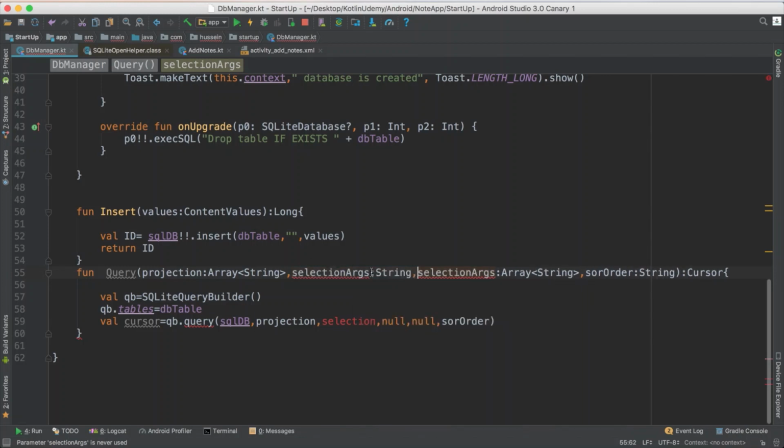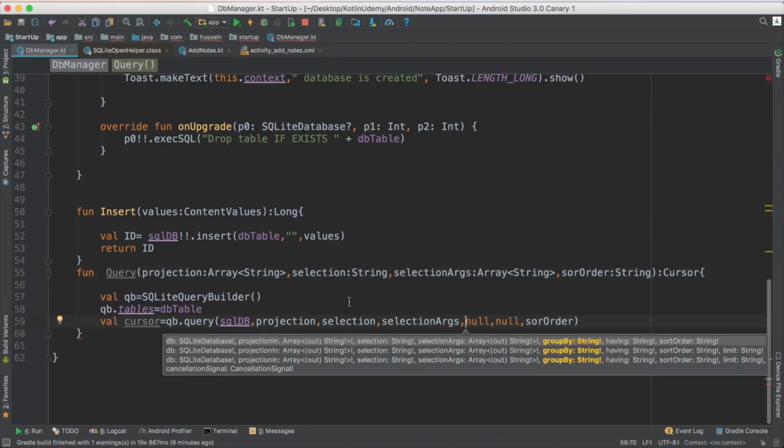Okay, so the number of parameters. Selection says which column, and how he sends them. So you have to send selection, and you also have to send the selection argument. Okay, then he sends null, null. So this is how this one works.